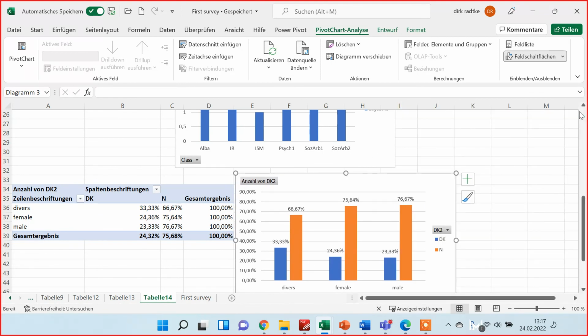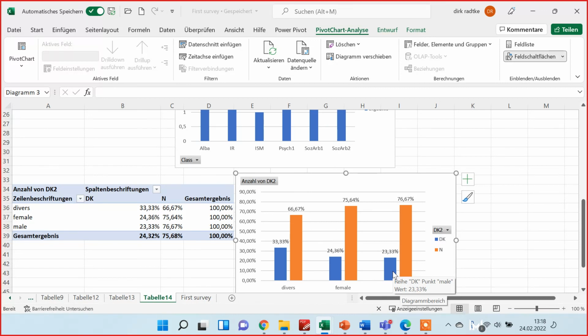Now you see here diverse people. I think we only have 3 diverse people in our data set, so that is absolutely not generalizable. But here you see that for females, blue is the Dunning-Krugers, 24% of females overestimated their knowledge and 23% of males. So that is a very small difference. I think it's not significant. How to calculate significance we will see in the next weeks, but I think it's not significant. So basically we cannot refute the null hypothesis that there is no difference between males and females.